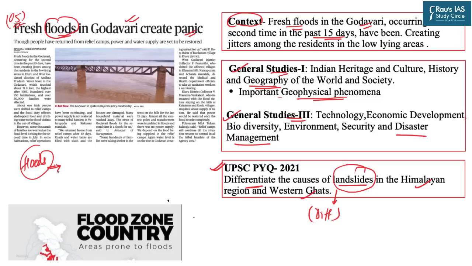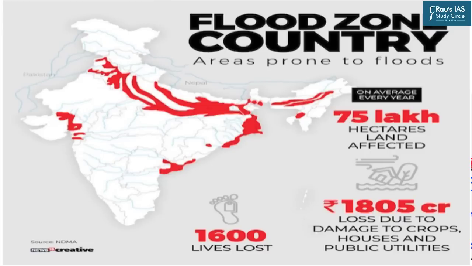Similarly, we are also aware that floods mainly occur in the perennial rivers, that is the Himalayan rivers, or we can say the northern rivers. So what are the factors responsible for flooding situations in northern India, and similarly the flooding situations in peninsular India? If you closely analyze this map, this is the flood zone of our country, and it is estimated that on average every year 75 lakh hectares of land is affected by floods, which lead to losses of around 2000 crores, and every year around 1600 lives are lost on account of flooding.